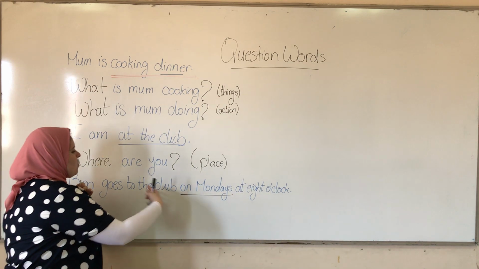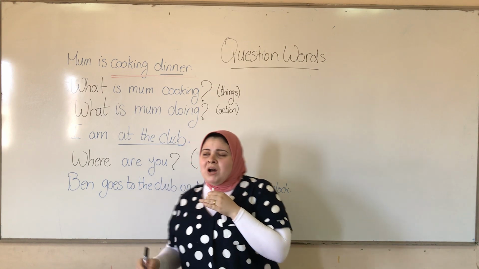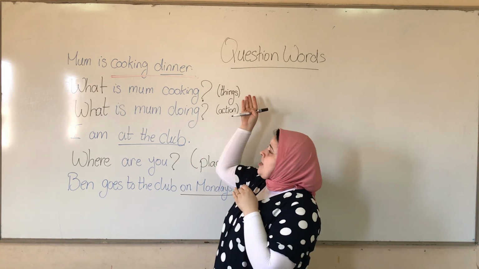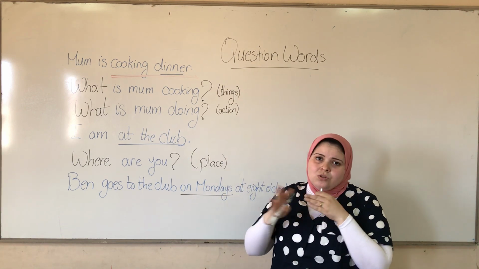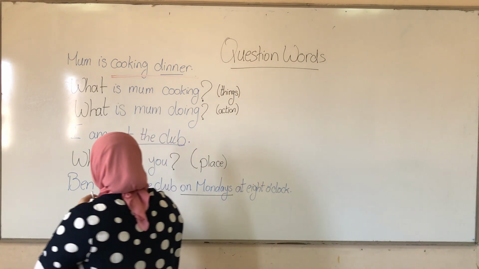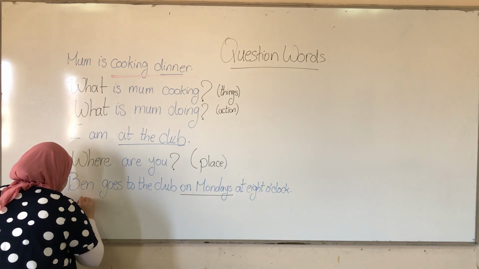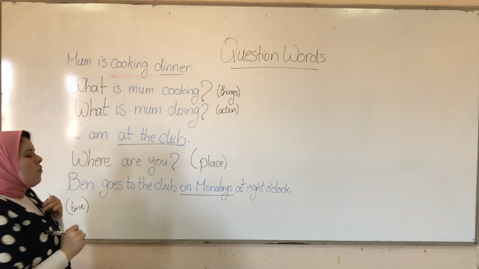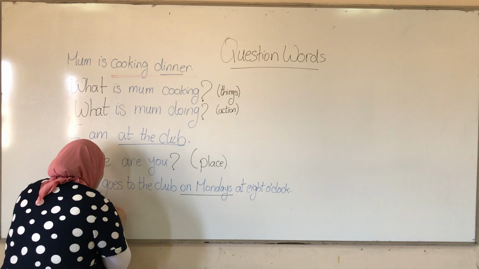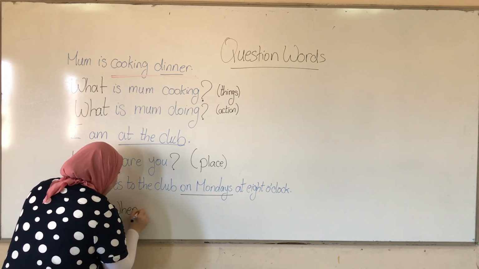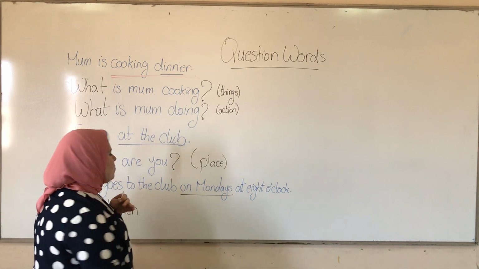Ben goes to the club. Is it an action? Is it a place? No, it's what? It's the time. So for the time, I'm going to use the question word when. When does Ben go to the club?